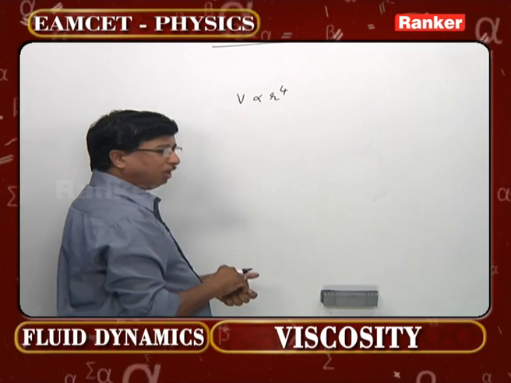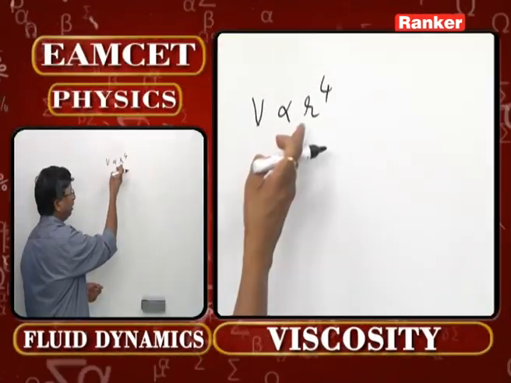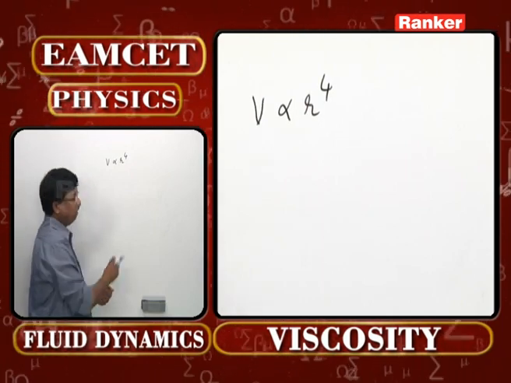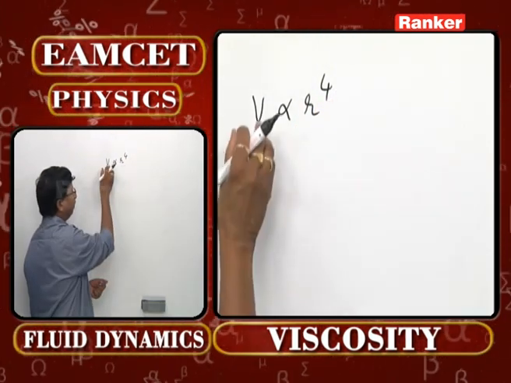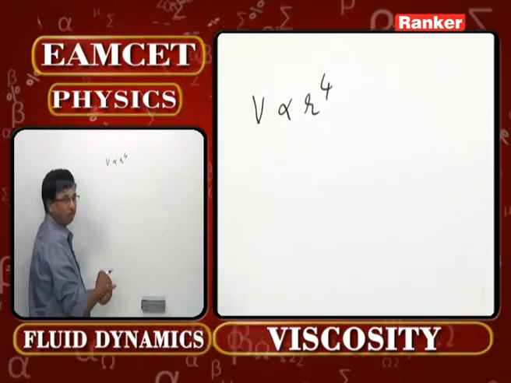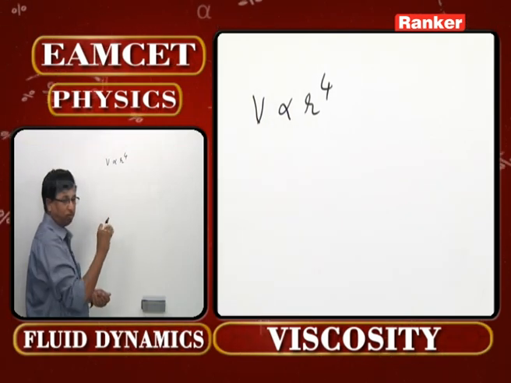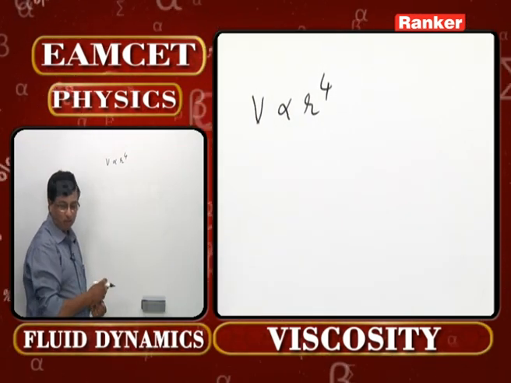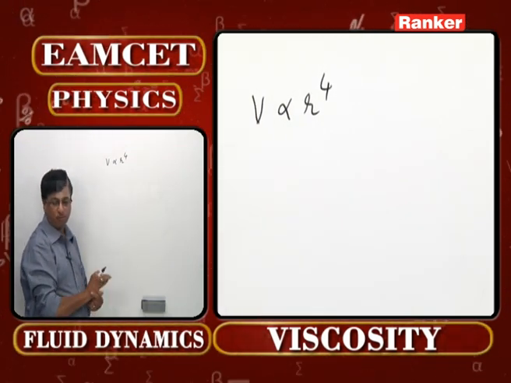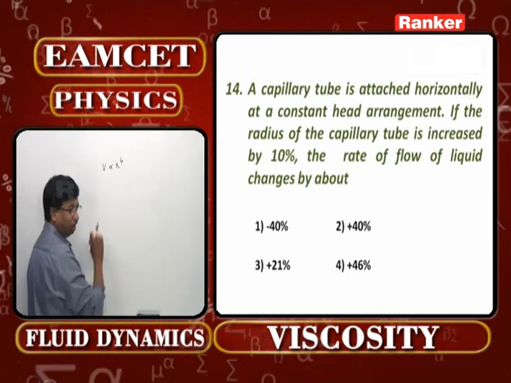But at Eamcet level, you can even guess things sometimes. For example, if R is going up by 10%, then 4 times 10% will be the minimum rise of V. 4 times 10% means 40%. But of course, more than that, the variation will be more than 40. There is only one option as 46%. So definitely that should be the correct answer. But okay, let us check that one.